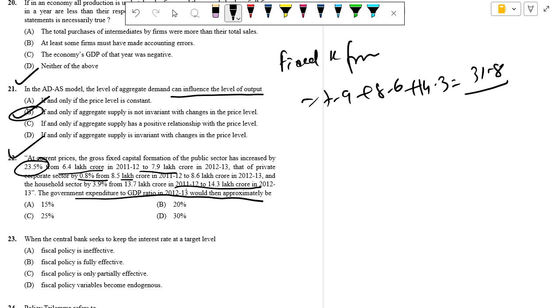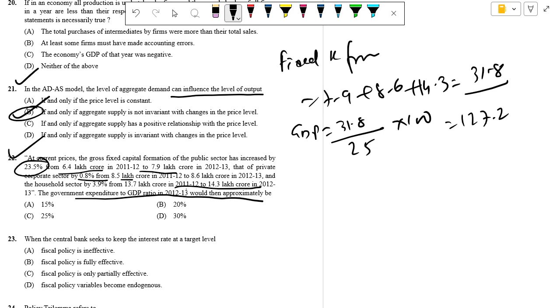So the gross fixed capital formation is a part of the GDP. So we need to find the ratio of the total gross fixed capital formation to the GDP. So the GDP equal to 25 by 100. So 127.2 lakh crore. So the government expenditure is a part of the GDP. To find the government expenditure, now the government expenditure is a part of the GDP.